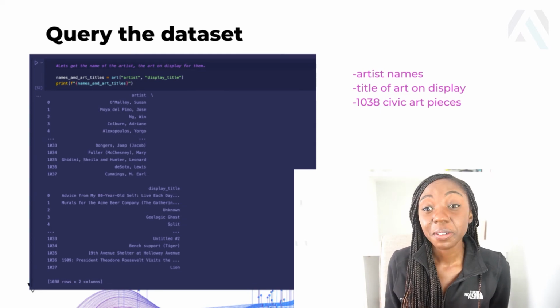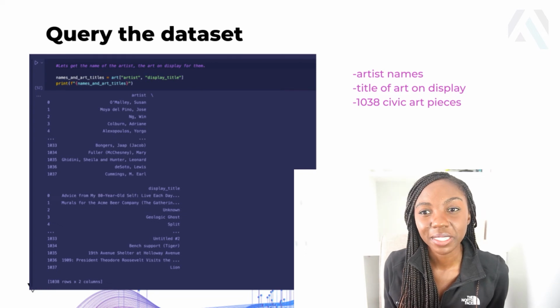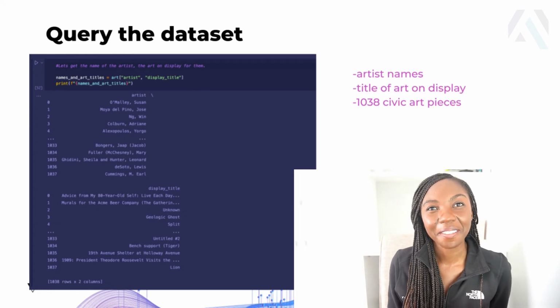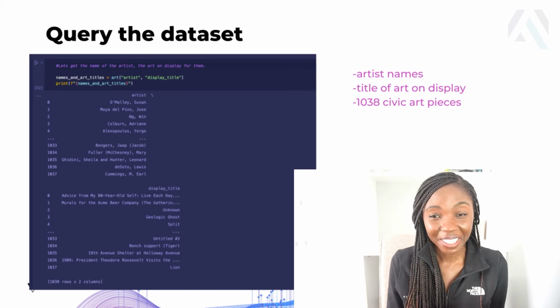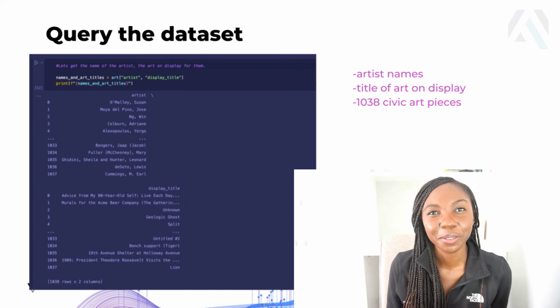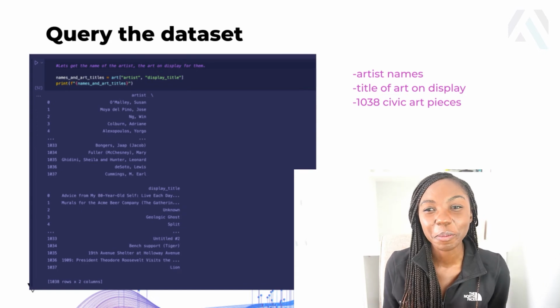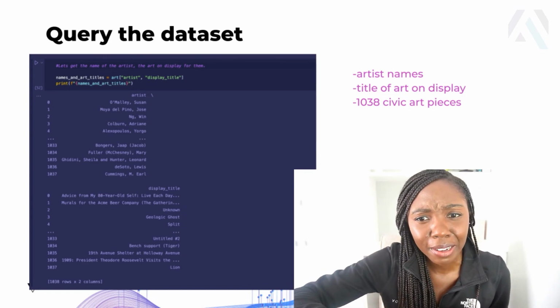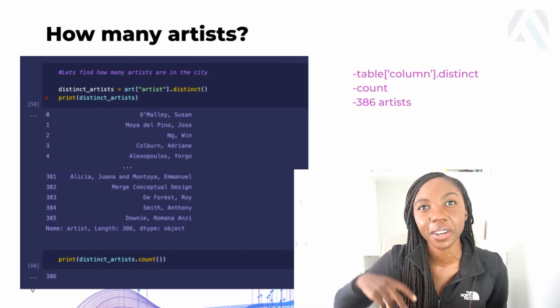So this on the screen, as you can see, is all the information about the artists and what art they have on display in San Francisco. And the good thing is there is a lot of art in the city, so we might get lost, but we're not going to get bored, which is a good thing because there is so much art. So there's about 1,038 rows, which is really a decent amount of art.